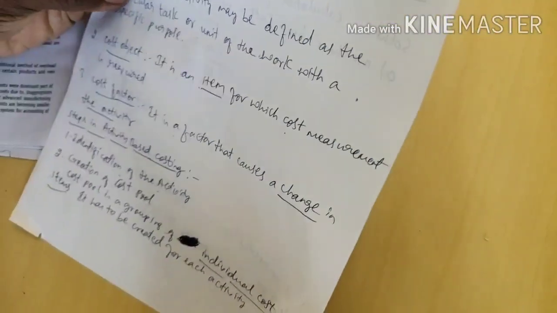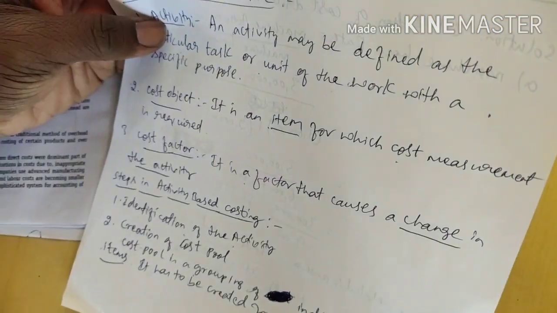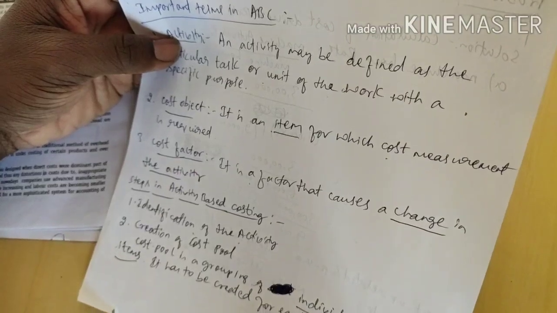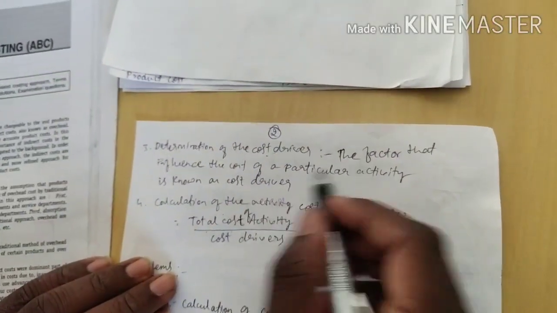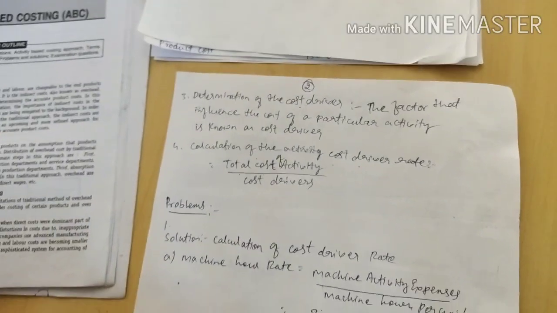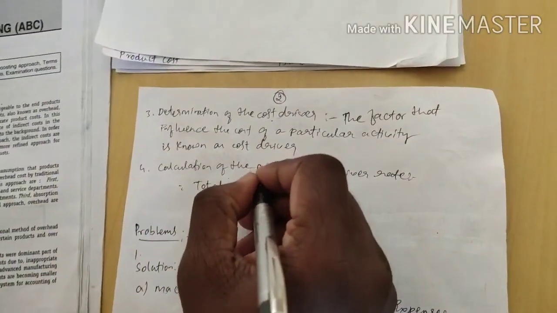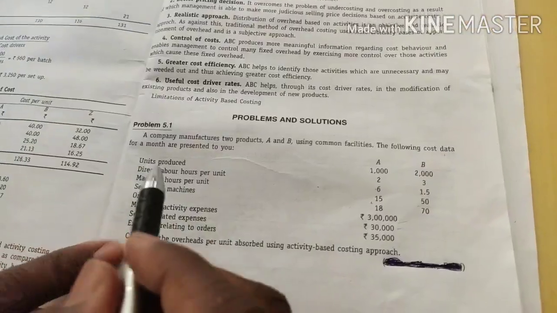In simple terms, I will repeat again the steps in activity based costing. First, I need to identify the activity. Second, I should group the individual costs, that is, creation of the cost pool. Third, I will determine the cost driver, which identifies the change in the cost of a particular activity. The last one, I will calculate the cost driver rate by applying the formula: total cost of activity divided by cost drivers. We'll do problems.